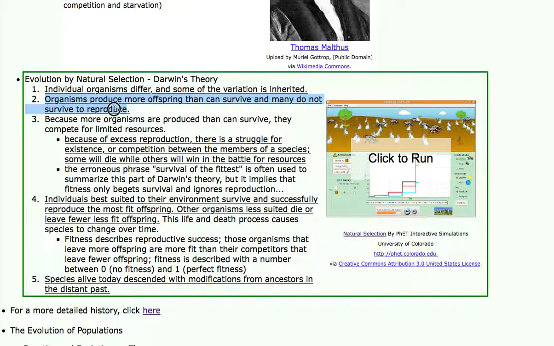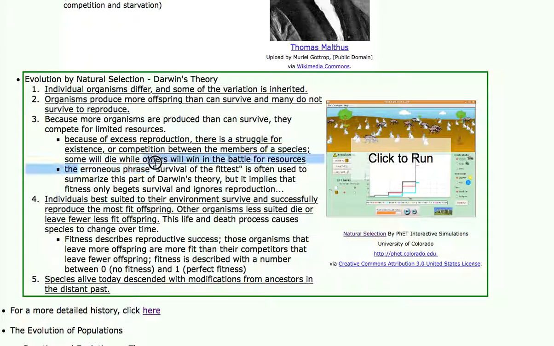Secondly, organisms produce more offspring than can possibly survive. Darwin is one of the first to recognize this. Frogs lay thousands of eggs, and yes, less than a handful actually survive more than 2 years. That implies there's a large struggle for existence going on across the planet. Because more organisms are produced than can survive, they compete for those limited resources. And because of excess reproduction, there's a struggle for existence, as I said before, and there's intense competition between members of a species. Some individuals are going to die, and other individuals are going to win and survive.